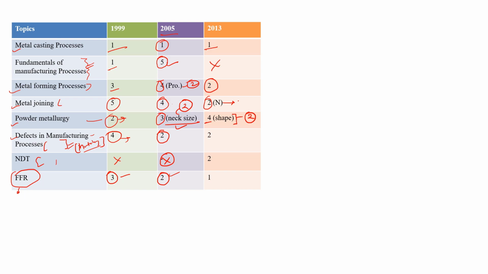Defects in manufacturing 2 marks, NDT 2 marks, and FFR 1 marks. Okay, so you can see that in manufacturing processes these all topics are very important.